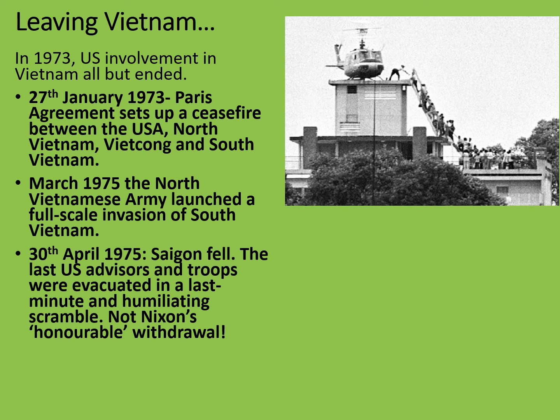Just over a month later, on the 30th of April 1975, Saigon fell. Think about how quickly Saigon fell. This war had been dragging on for decades by this point, and yet in its last action it was over in less than 2 months. The last US advisors and troops were evacuated in a last-minute and humiliating scramble. This was not Nixon's honourable withdrawal that he had intended upon with Vietnamization.